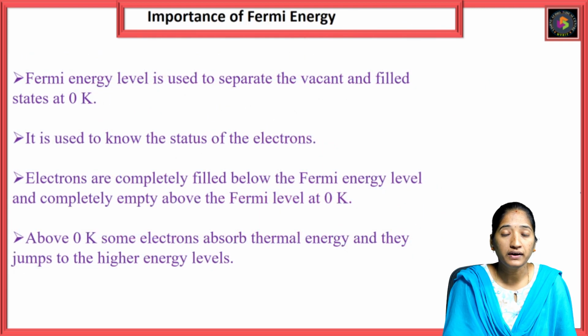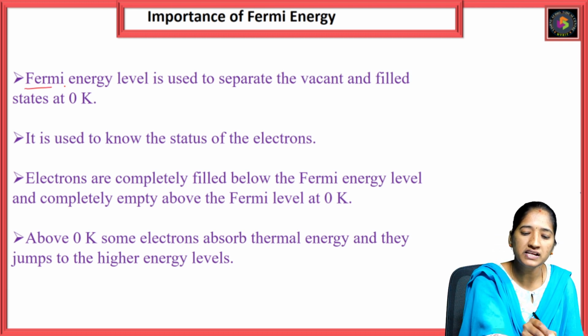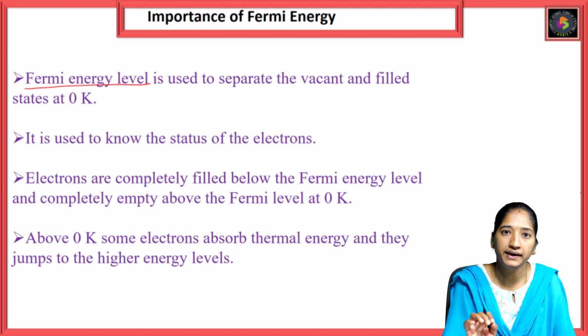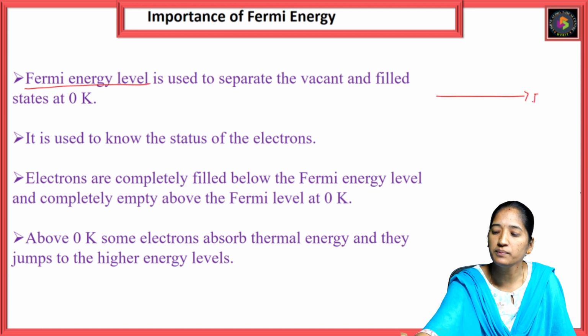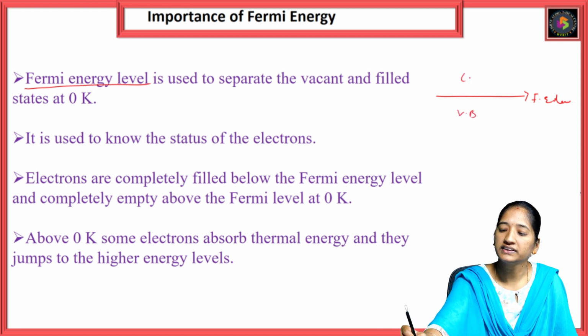So what are the conclusions? What is the importance of the Fermi energy? The Fermi energy level is used to separate the vacant and filled states at 0 degrees Kelvin. We know that this is the Fermi energy level, which lies between the valence band and the conduction band.